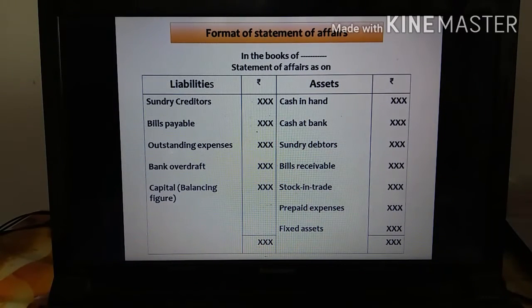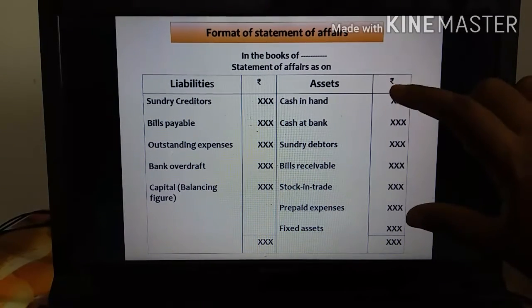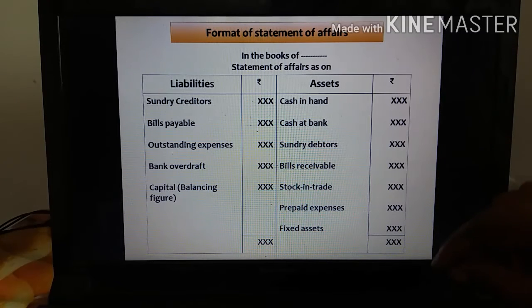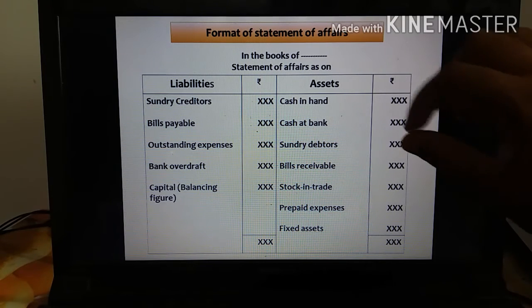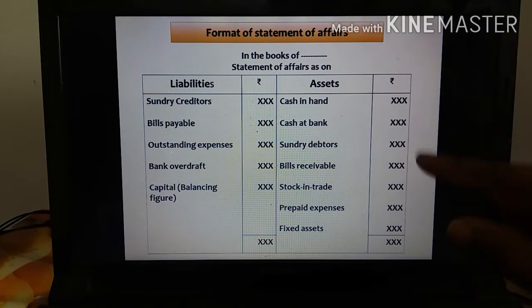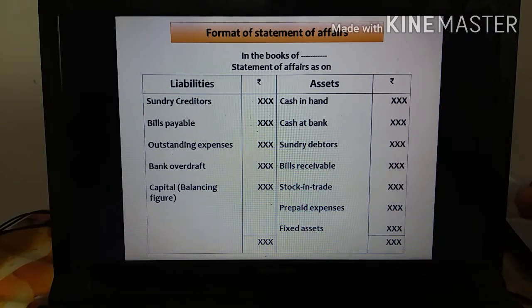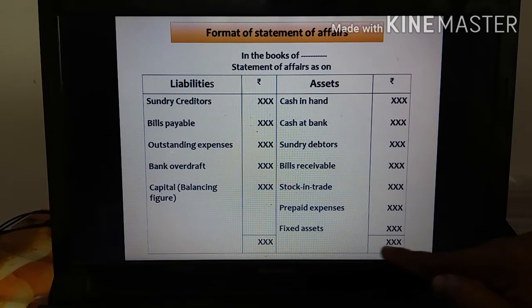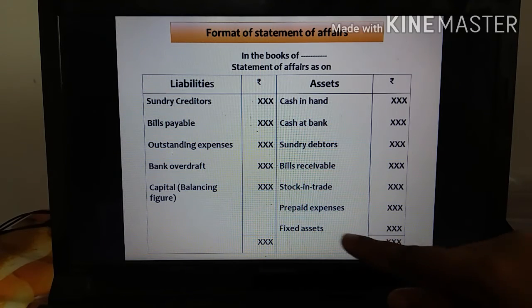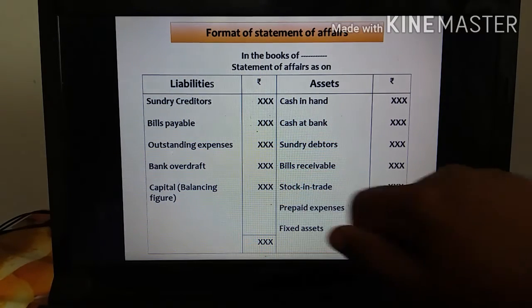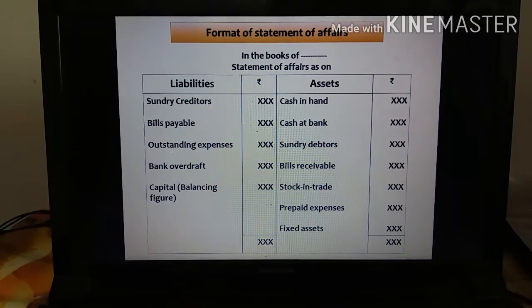See, sundry creditors, bills payable, outstanding expenses, bank overdraft. Here cash in hand, cash at bank, sundry debtors, bills receivable, stock in trade, prepaid expenses, fixed assets. After entering all these things, whatever is given in your sums, you have to apply that. After applying, you have to add separately the asset side and the liability side. Put the highest value on both sides; from the highest value, minus the lowest value, and you get a balancing figure. This figure we find out through this statement of affairs.